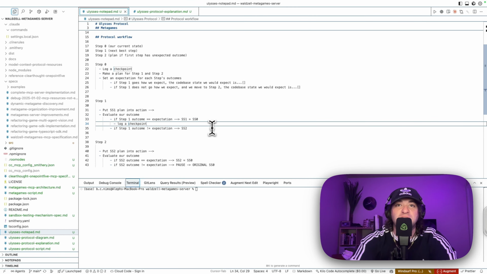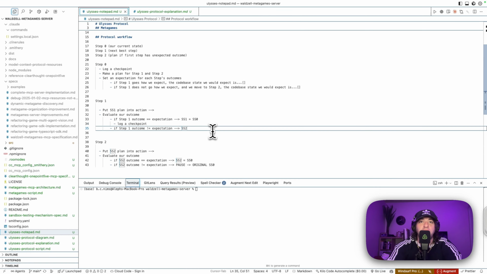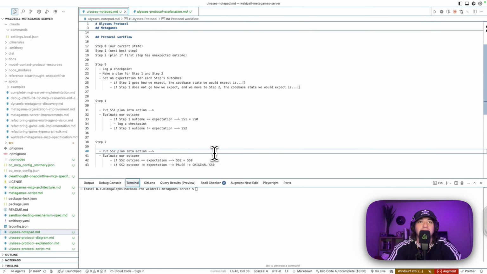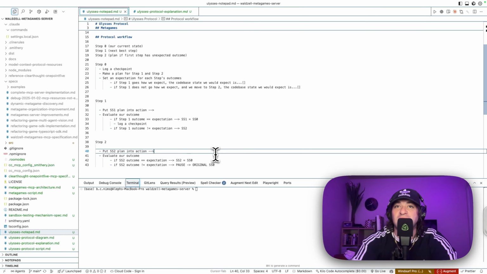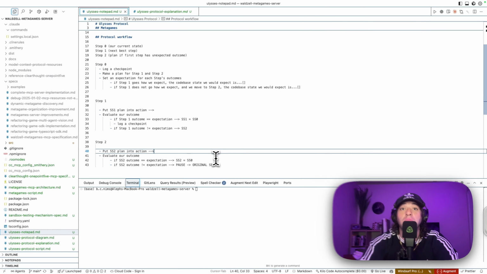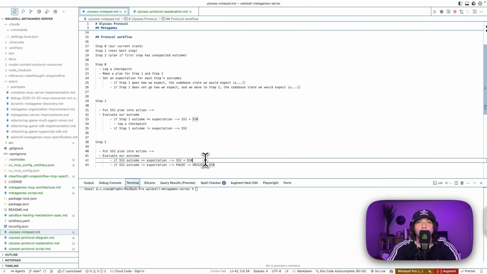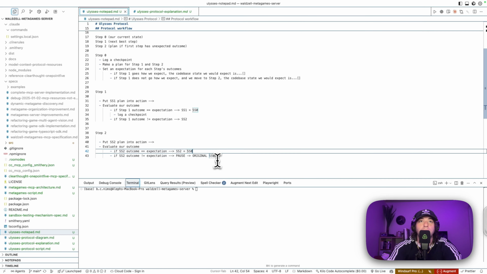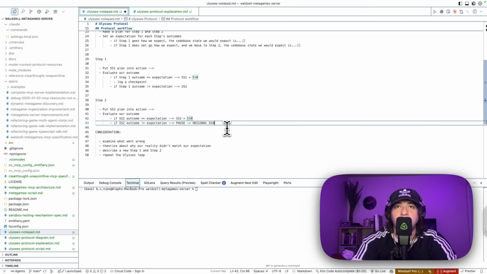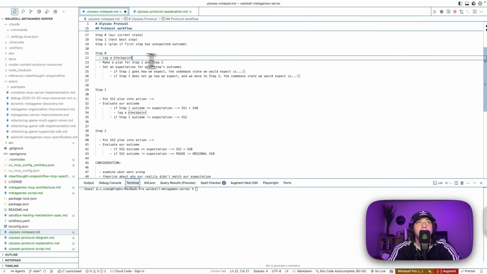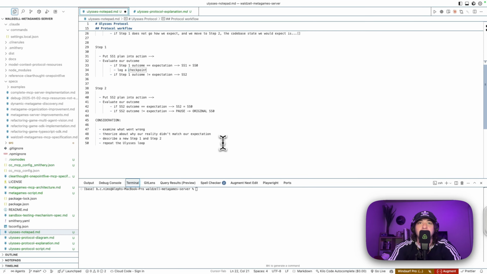If it doesn't, that's fine. We evaluate what type of failure mode we're in, and then we execute step 2. If our second step goes like we expected, again, great. Our state after taking that second step is now our new step 0. But now if we have 2 outcomes that we didn't expect in a row, we're going to rewind back to our original step 0. That is our most recent checkpoint.